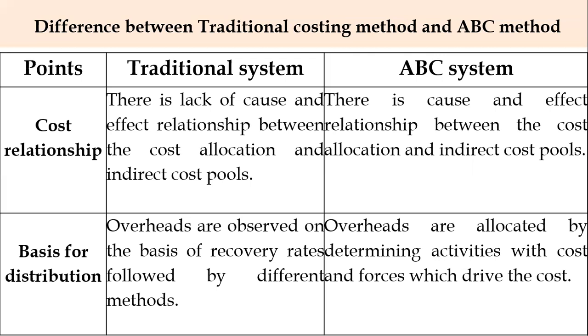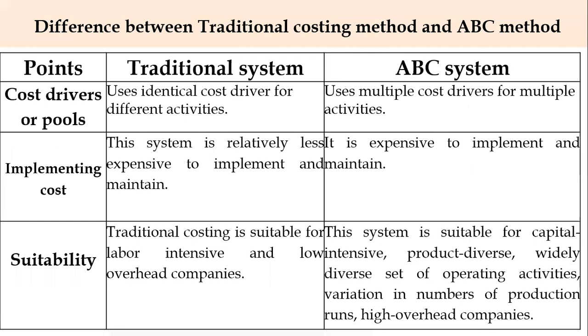So on that basis, it allocates overheads to the products and services. And the next point of difference is cost drivers or pools. Under the traditional system, it uses identical cost drivers for different activities. That is, for every activity, it uses machine hours or labor hours, or the direct labor cost method can be used, or materials per kg.